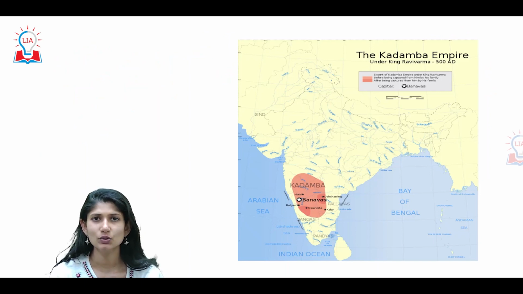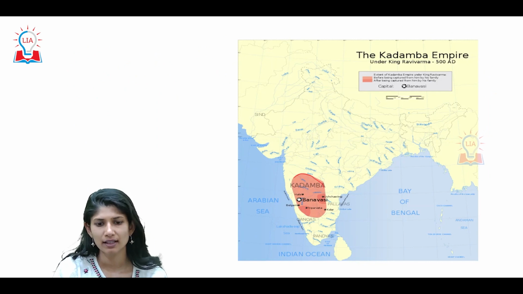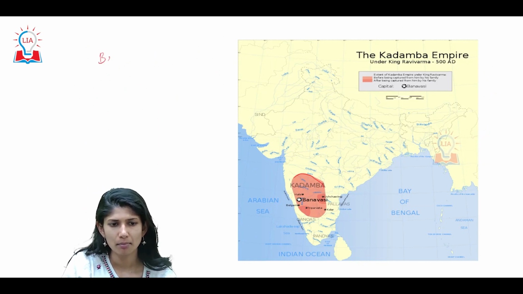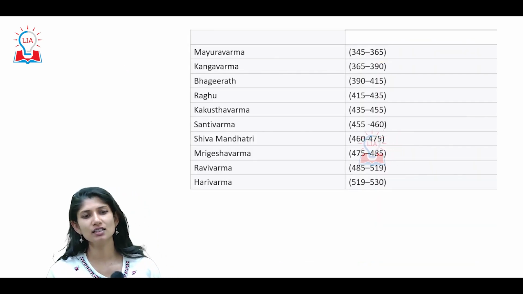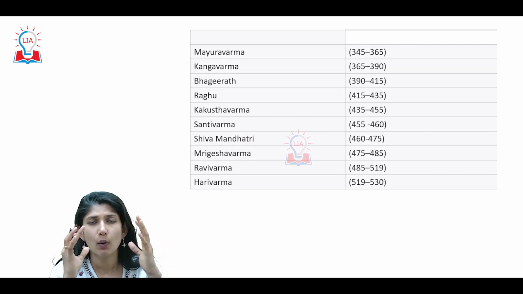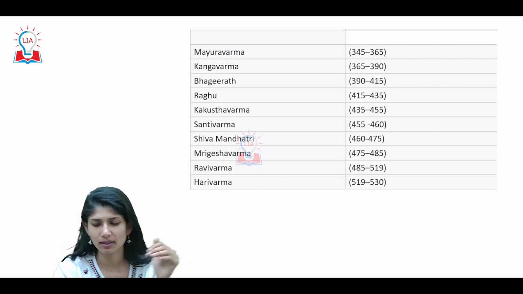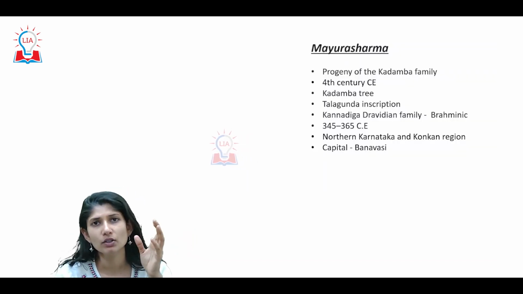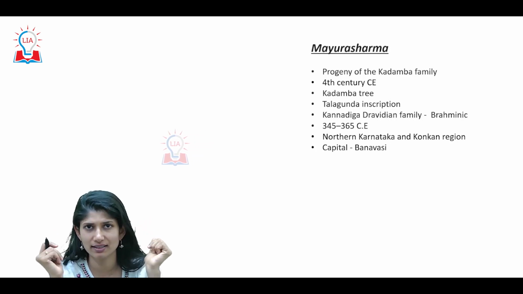Next, look at this, what was the territorial extent of your Kadambas? The capital of it being your Banavasi. Next, this is the list of kings in your Kadamba dynasty. Here, instead of discussing one king after another, we will discuss it in a holistic way for your Kadambas. Look at this. Your Mayura Sharma was the founder, the one who laid the foundation of your Kadamba dynasty.